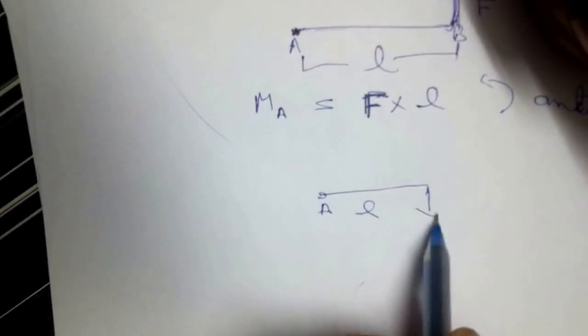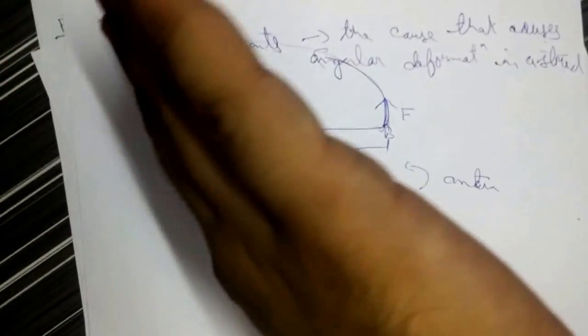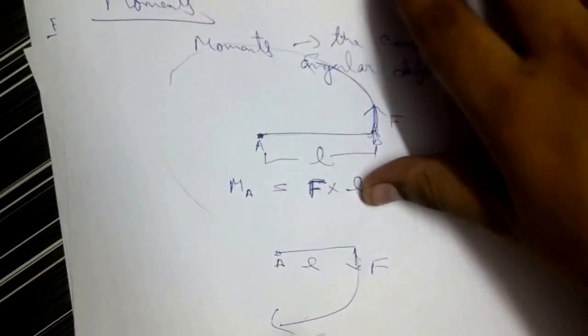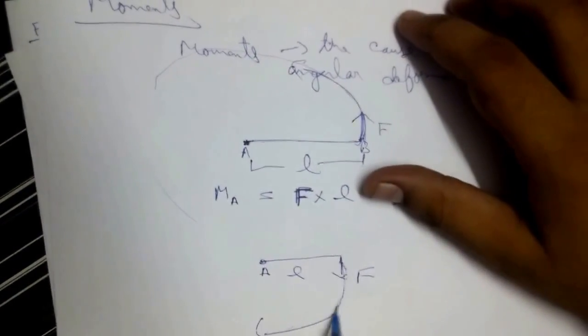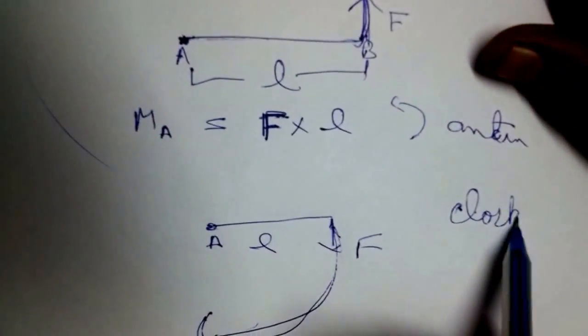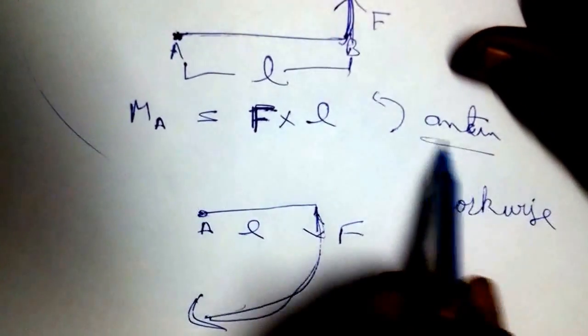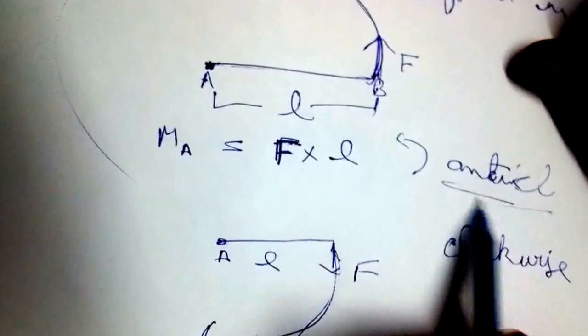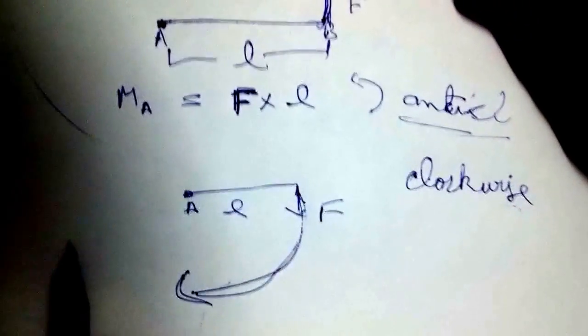Whereas if the same rod I am applying a force downwards F, so now if I curl my fingers of right hand along the direction of rotation, since the force will rotate now the rod in this direction, so I need to curl my fingers downward, so my thumb will point away from me, so you can say that sense of moment is clockwise. You can take any one of these senses as positive and the other as negative.